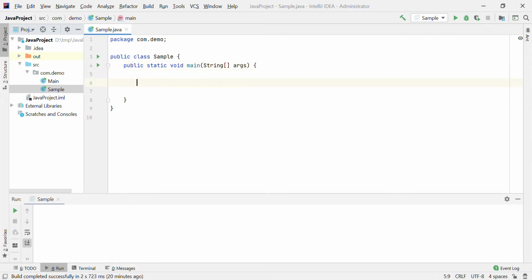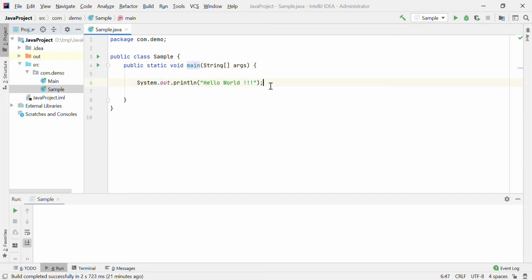So in my example, I try to write a simple print message, Hello. So for writing any Java application, you have to write a minimum of one class, one method, and inside the method, whatever you want.